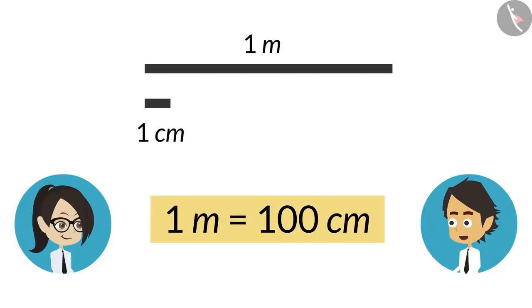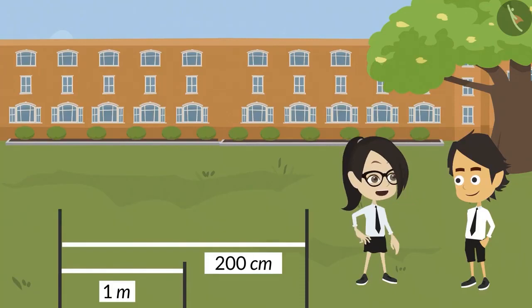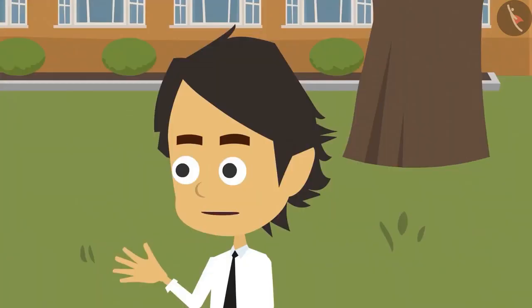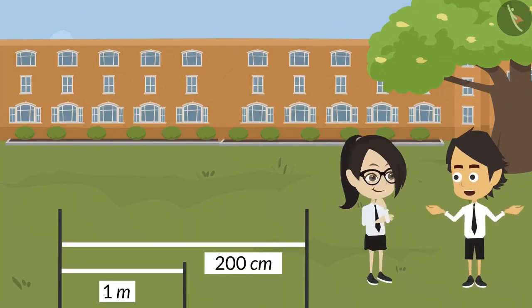Centimeter is smaller than meter. Actually, centimeter and meter are units of measurement for measuring length, and objects can be measured both in meters and centimeters. Oh, this means the length which can be written in meters, the same can be written in centimeters too. Yes, now you have understood. This means there will be always confusion in this. Won't be. Just remember one thing.